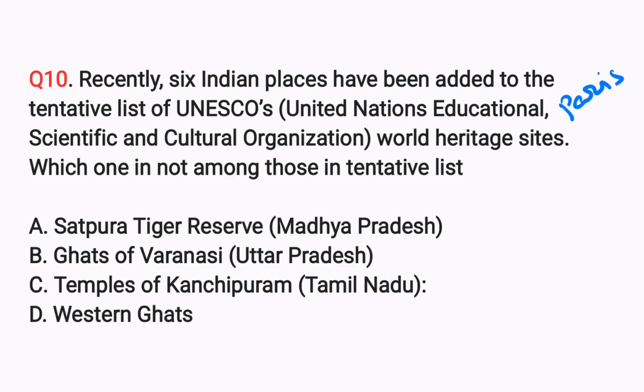Satpura Tiger Reserve, Madhya Pradesh. Ghats of Varanasi, Uttar Pradesh. Temples of Kanchipuram, Tamil Nadu. Western Ghats. So actually these three were there in the tentative list, and Western Ghats is already a UNESCO World Heritage Site. So this is the answer. But what they have asked is, which one is not among those? So Western Ghats is not among those.